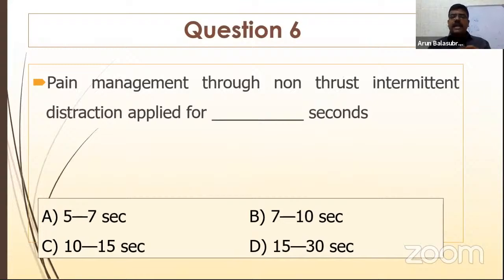Right. So pain management through non-thrust intermittent distraction is applied for how many seconds? When you apply non-thrust intermittent distractions, they relieve pain. That is as simple as the Kaltenborn technique. The Kaltenborn technique is a distraction technique, whereas the Maitland technique is an oscillatory technique. Right. So that's the main difference between Kaltenborn and Maitland. Is it 5 to 7 seconds, 7 to 10 seconds, 10 to 15 seconds, or 15 to 30 seconds?